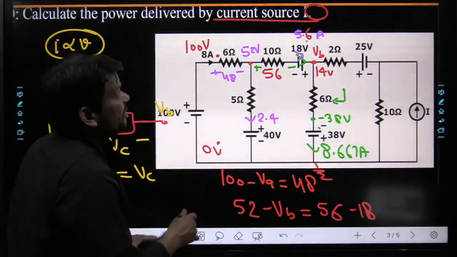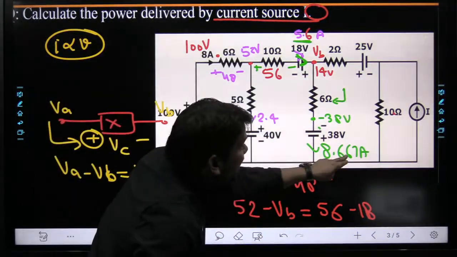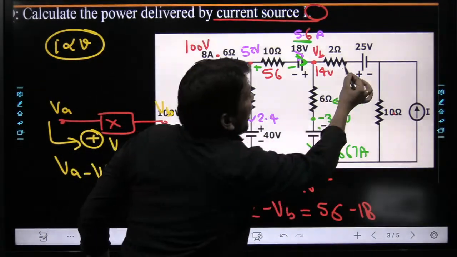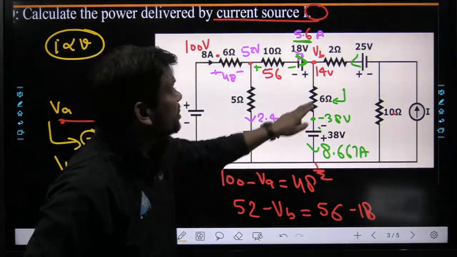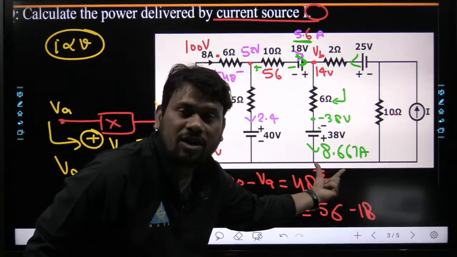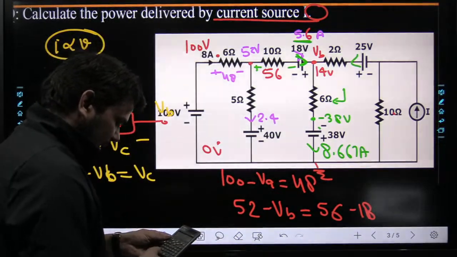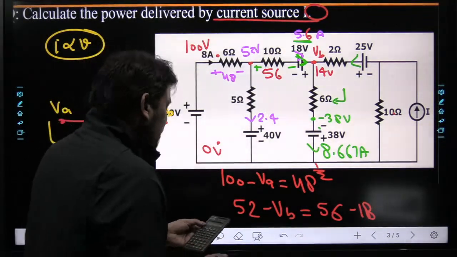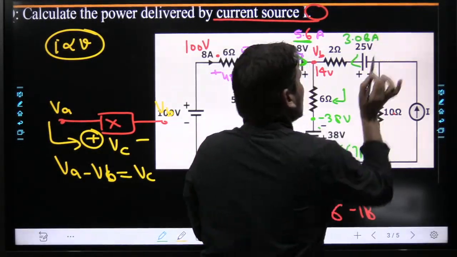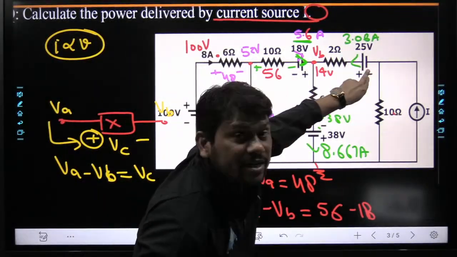Now next question my dear friend. The entering current is 5.6 ampere. This 8.66 something is the downward current. So to balance KCL, actually beta, we require some current in this direction. The addition of this and that current must be equal to this one. Hopefully you agree, it is the basic thing. So 8.66 something minus 5.6 will be 3.06. So here current will be 3.06 ampere. Okay, please check the calculation. Okay, 3.06. Now the direction of current is this one beta.